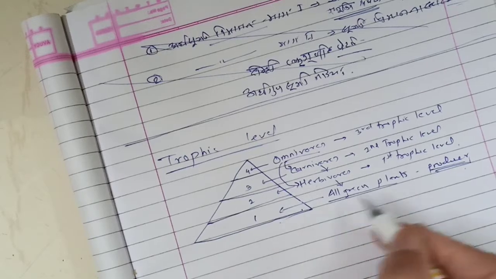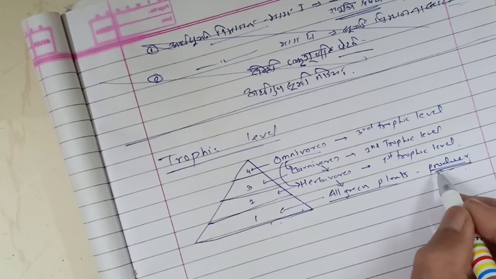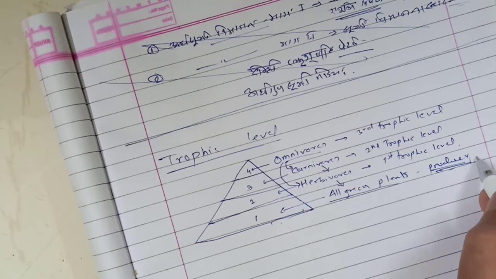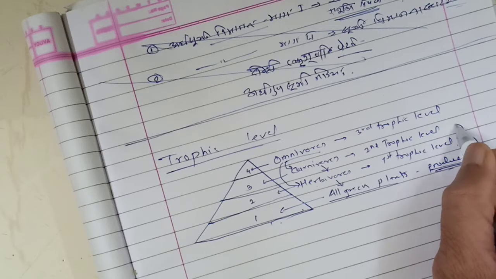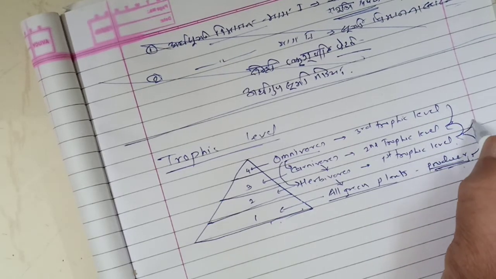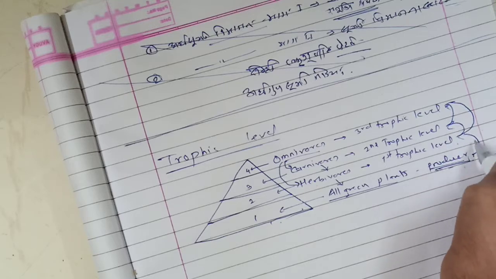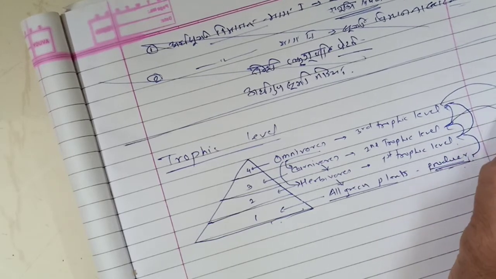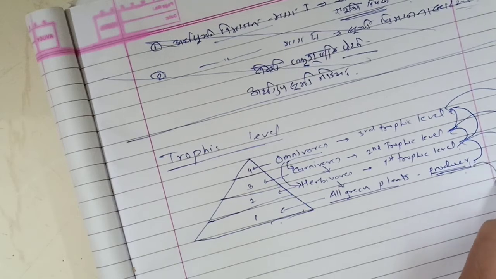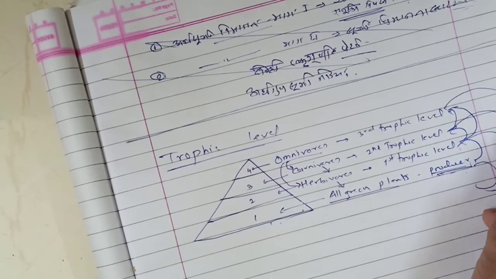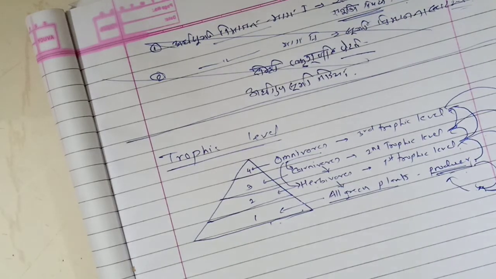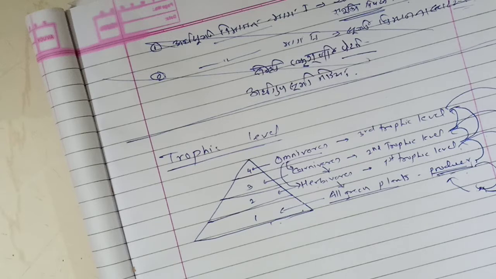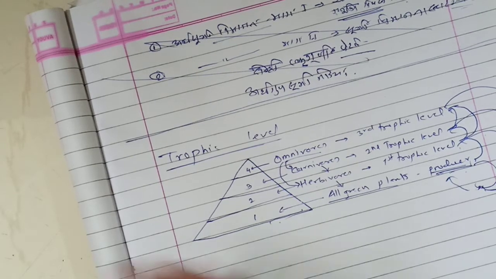In the first, lowest level, a large number of organisms are present, and from them energy is transferred to the herbivores. Then from herbivores it is transferred to the carnivorous, and then from carnivorous and herbivores it is transferred to the omnivorous. And when all these die, the energy is transferred into the soil, and it becomes available again to the green plants. In this way, in the energy pyramid there are different levels of energy exchange.